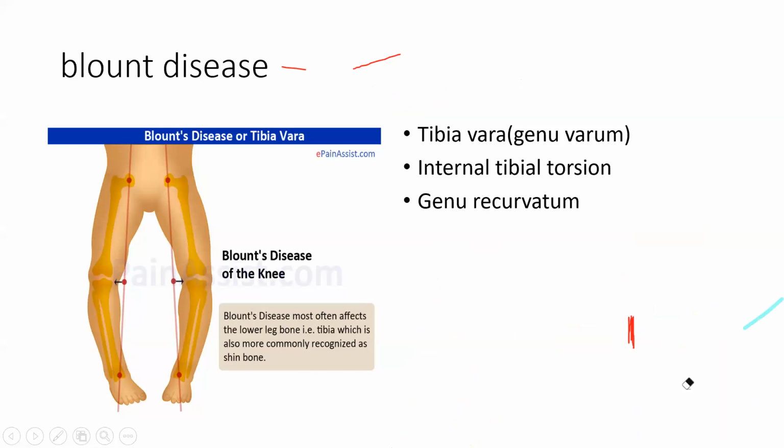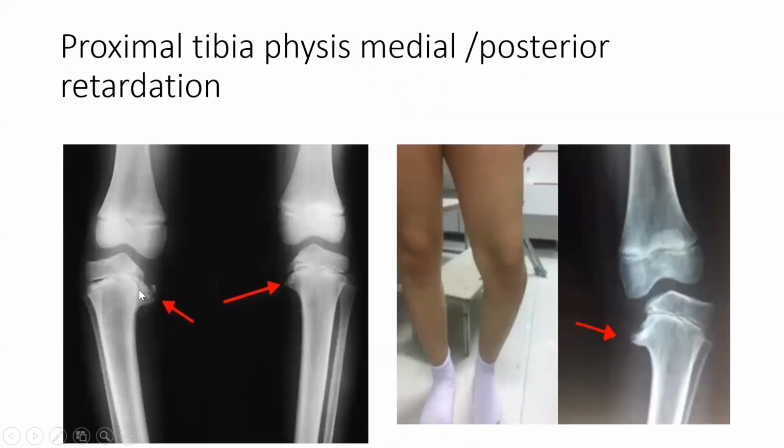So normally, I will tell you, and then we'll come to what is Blount's disease. So normally, these are the physis. I told you what is physis. Physis helps in your growth. So if your medial side physis got disrupted, obviously the lateral side will grow and the medial side will not grow.